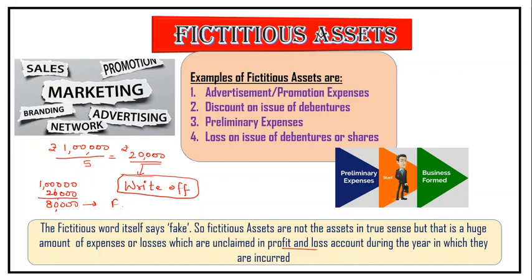Showing it in the books of account in 1 year is not logical. If you show it in 1 year, it seems that this is a 1 year expense, but this was for incorporation. It was meant to give benefit for a long time. The machinery which is bought and the research which was done are meant to give benefit in the future. So instead of showing this huge expense in 1 year, we divide it into parts, like 5 or 10 years. Every year that part is shown as an expense, and the remaining is considered a fictitious asset.